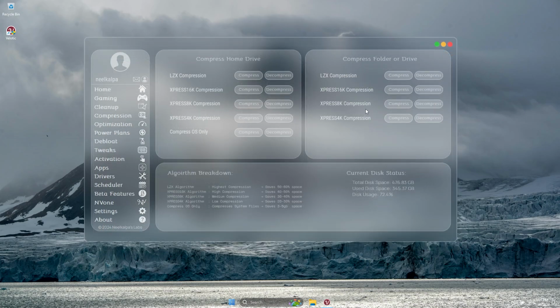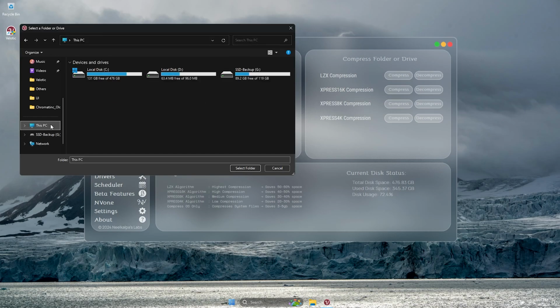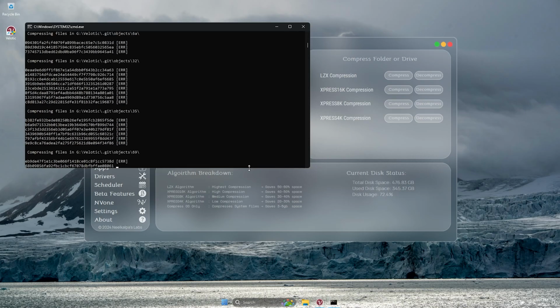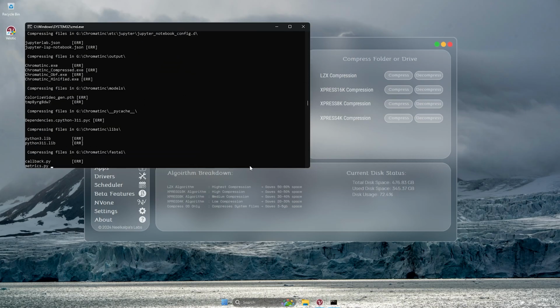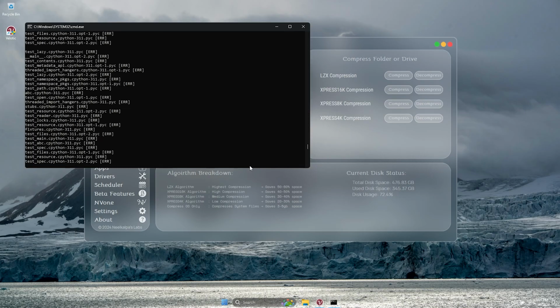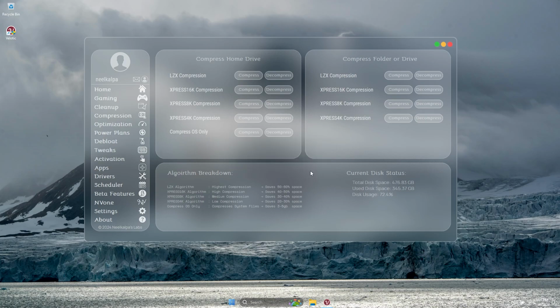So what if you have a drive where you want more space without deleting any files? You can compress any file or folder, including the C drive, using Velotic. It can save up to 70% of space without deleting any file. This process takes time, depending on the speed of the drive and the files in it.